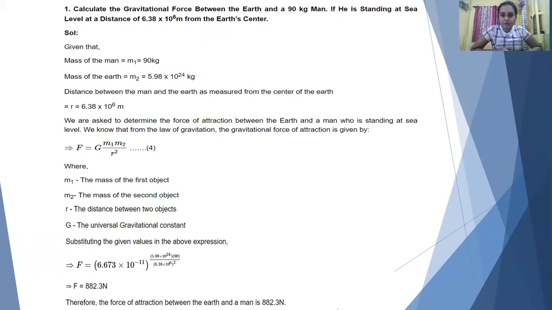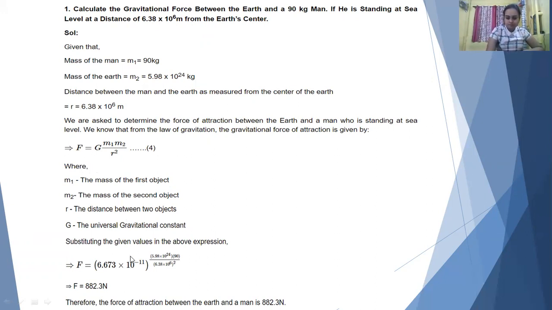So if you are provided with two masses, that is M1 90 kg and M2 5.98 × 10^24 kg, and if you are asked to determine the force of attraction between the earth and the man who is standing at sea level, then we can apply this law, F = GMm/R², and finally we get this result.